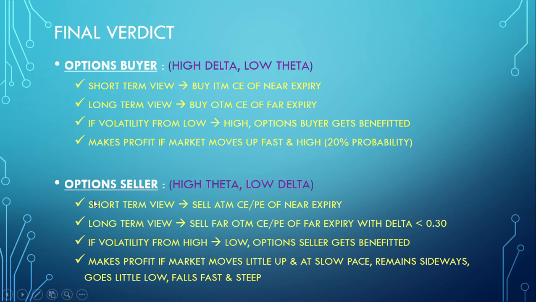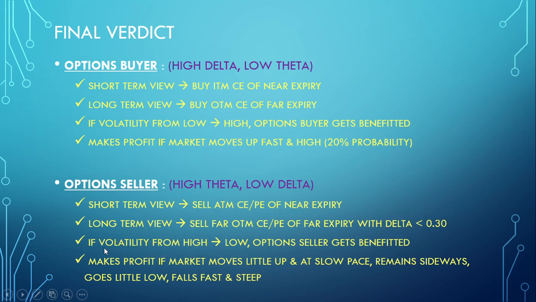Now for option seller, you have to ensure that your theta is your friend and you have to keep your enemy subdued, that is, delta low. And when your view is short term, you sell ATM call or put option of near expiry, because the theta decay is highest near the ATM, as we have seen earlier. And if your view is long term, you have to sell far OTM call or put option of far expiry with delta having less than 0.3 value, so that delta doesn't make the option premium rise rapidly.